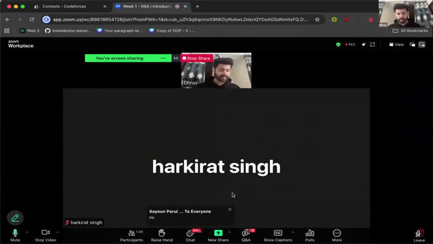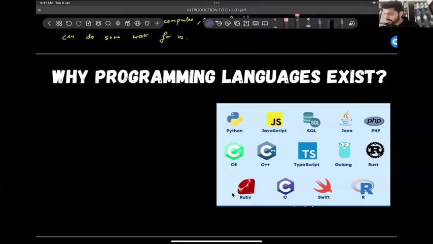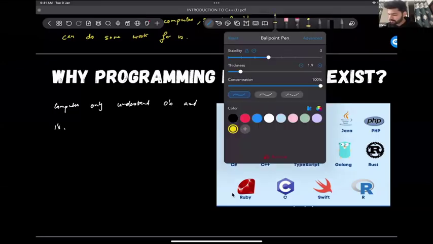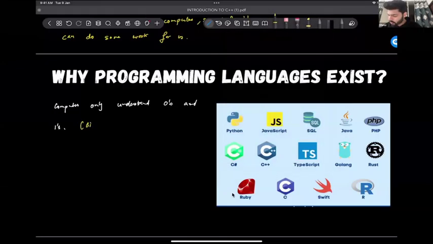Correct. So computer doesn't understand these languages. Computers only understand zeros and ones. What do we call zeros and ones? Binary, right? So computers understand binary.